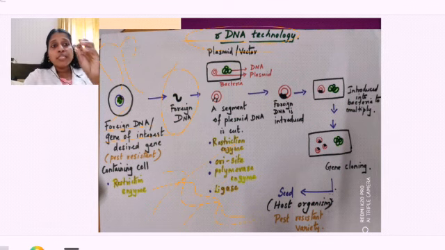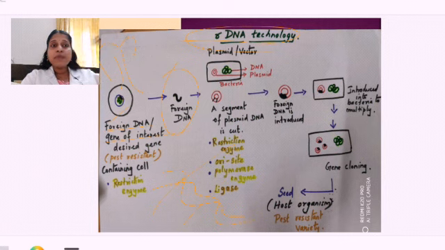Now this foreign DNA, I will not immediately put it into the host, some other plant. First I have to make many copies because it's a very tedious process. If I am taking only one and directly putting it, what will happen?